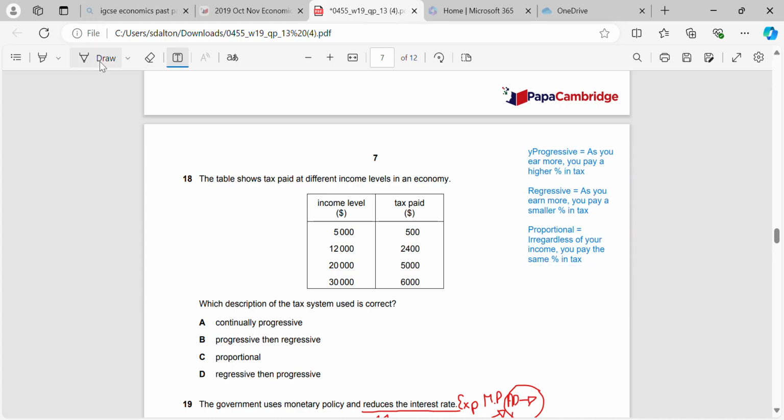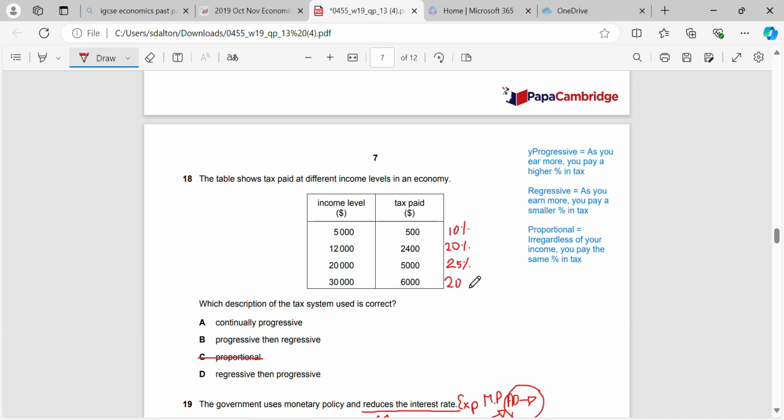Okay, we can see straight away it's not proportional because the tax percentages are changing here, right? So first of all, we calculate at the lowest level of income. Tax paid divided by the income level will give us a 10% tax rate. For the second one, tax paid divided by the income level will give us a 20% tax rate. So we can see that it's increasing, so it's progressive for now. Then 25%, 5 divided into 20, and then 20%.